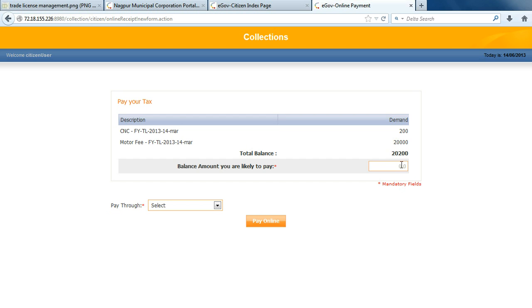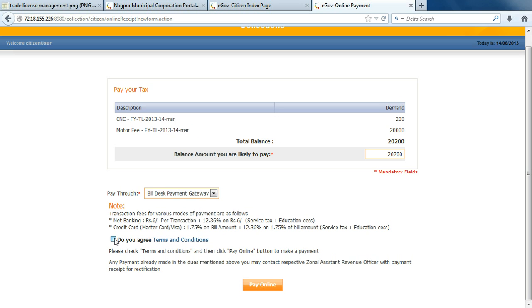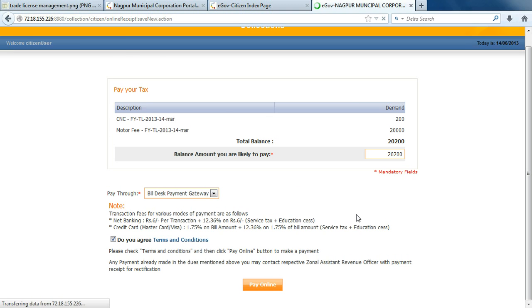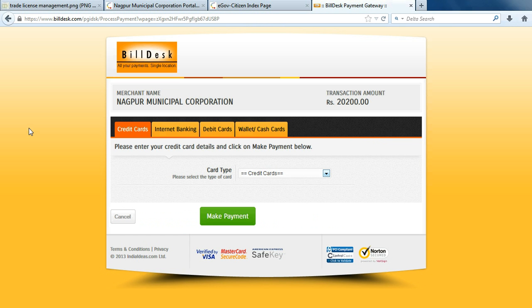Here the total amount was 20,200. I am entering the amount, clicking on pay through payment gateway. I am clicking on this checkbox, I agree to the terms and conditions, pay online. Here this is the BillDesk.